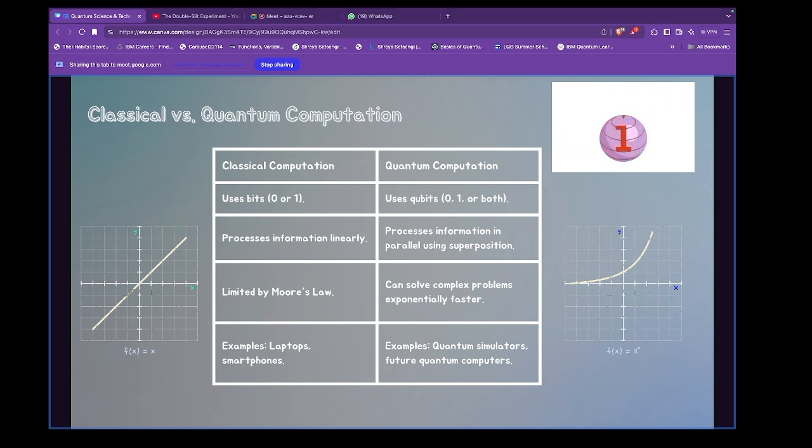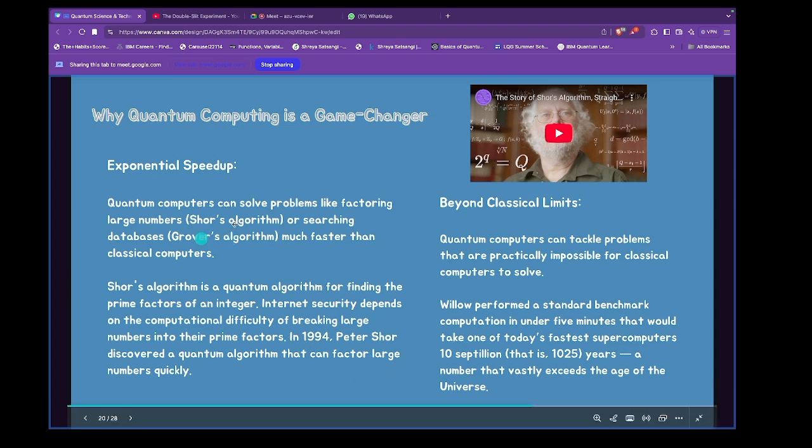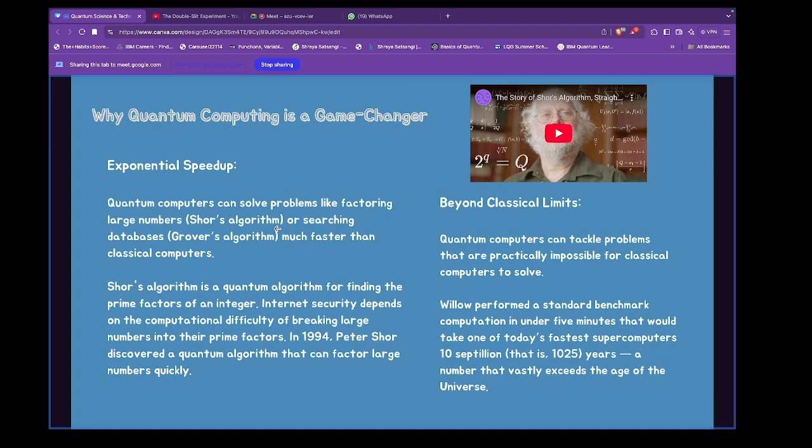Okay, now I talked about exponential speedup, right? I have to tell you why. Okay, so these are two algorithms which changed the game: Shor's algorithm and Grover's algorithm. And if I remember right, we recently even got the Nobel Prize in 2022 for scientists who worked in quantum computing, basically. Peter Shor was the one who first made Shor's algorithm, for which he wrote a whole research paper.